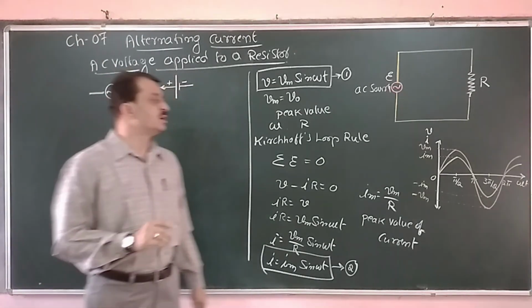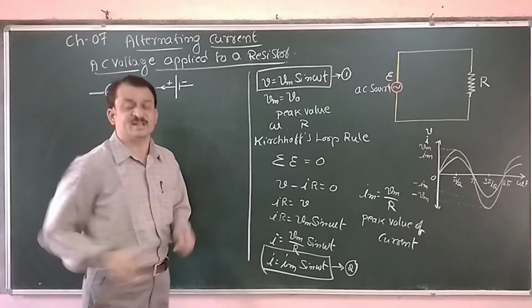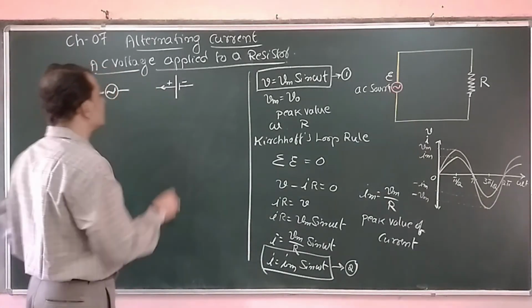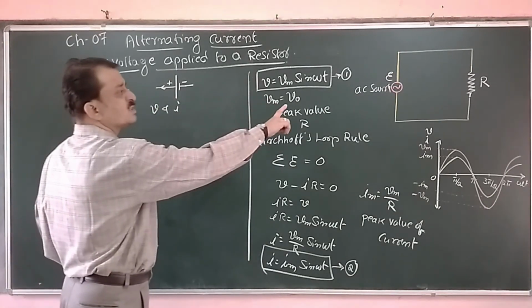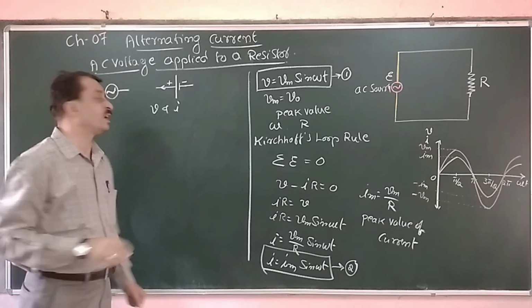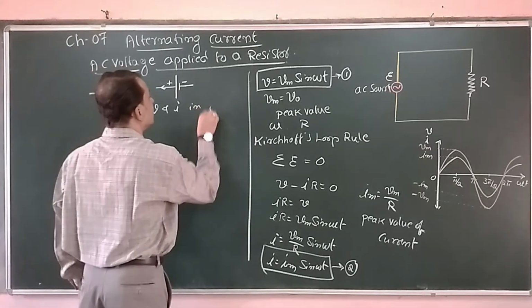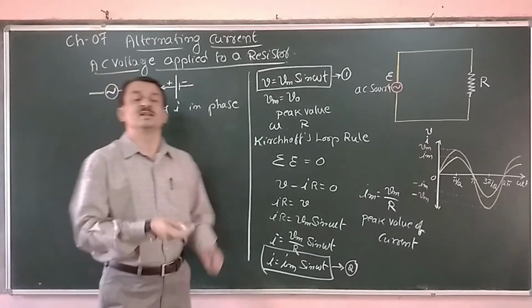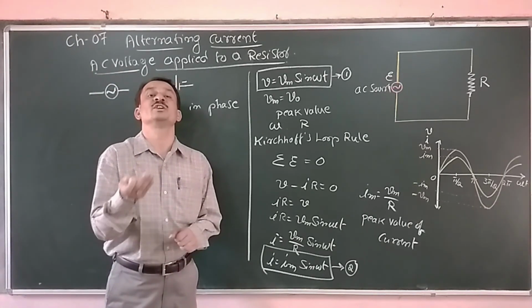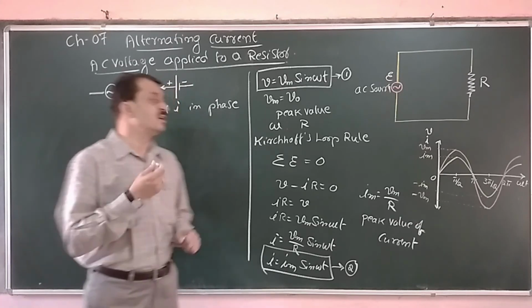Since the voltage and current are varying simultaneously, in the case of AC source applied to a pure resistor circuit they are in phase. Phase means they are simultaneously changing.